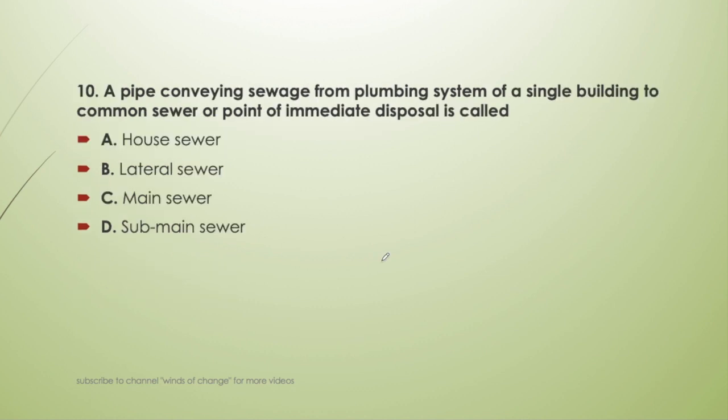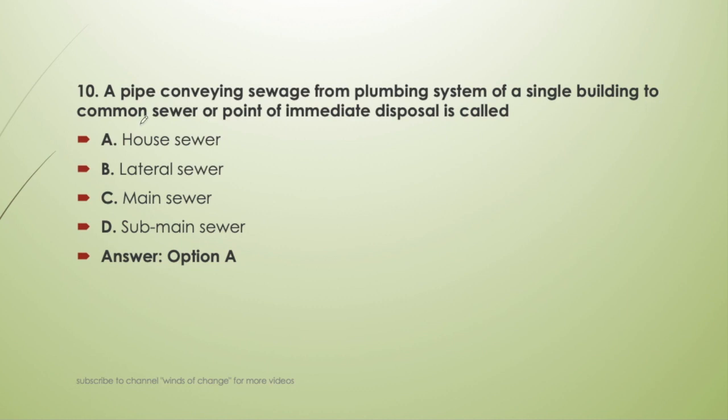Next question. A pipe conveying sewage from plumbing system of a single building to the common sewer or point of immediate disposal is called house sewer, lateral sewer, main sewer, or sub-main sewer. So the pipe which conveys the sewage from the plumbing system of a single building to the common sewer point, that sewer is called house sewer.